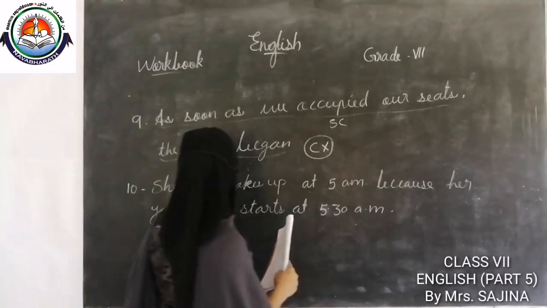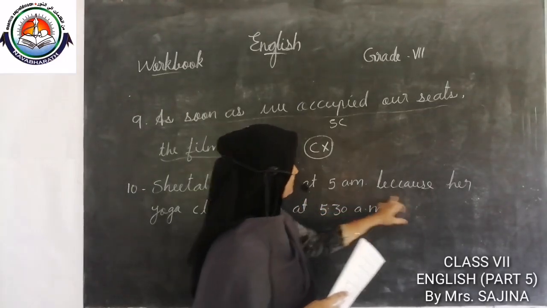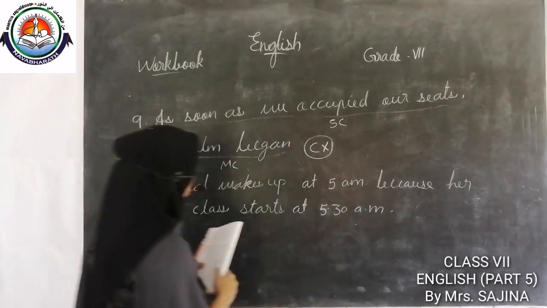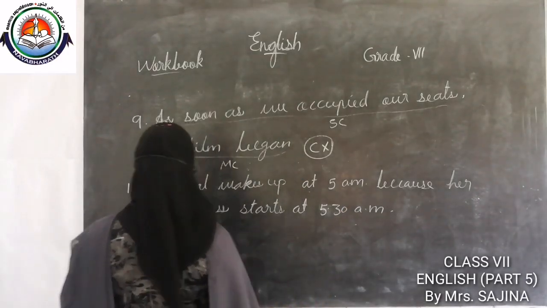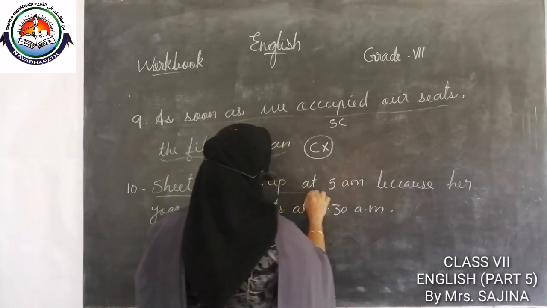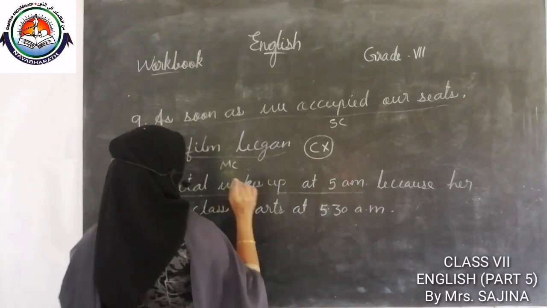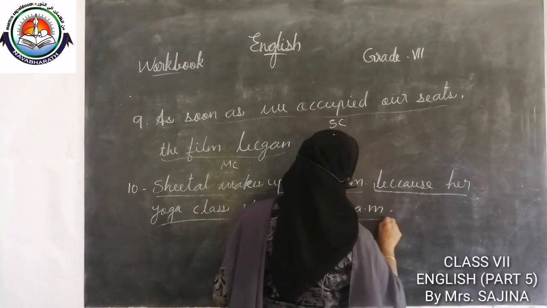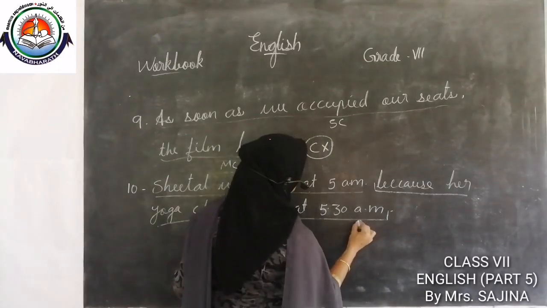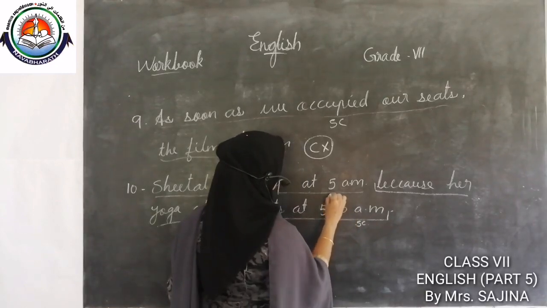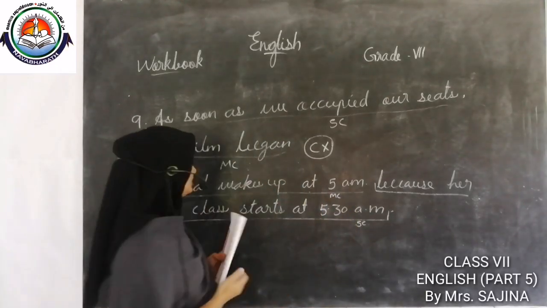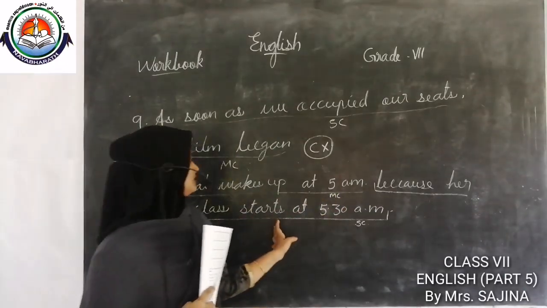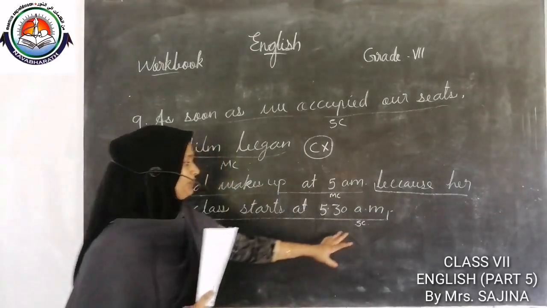Okay, 10th one, Sheetal wakes up at 5 a.m. because her yoga class starts at 5:30 a.m. Here Sheetal wakes up at 5 a.m. is the main clause, and because her yoga class starts at 5:30 a.m. is a subordinate clause.